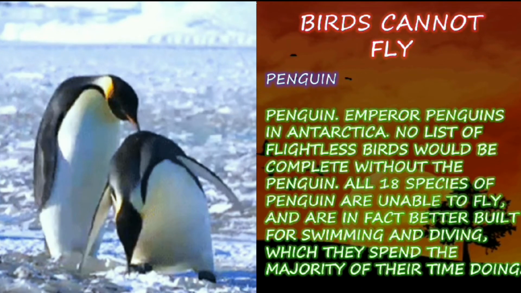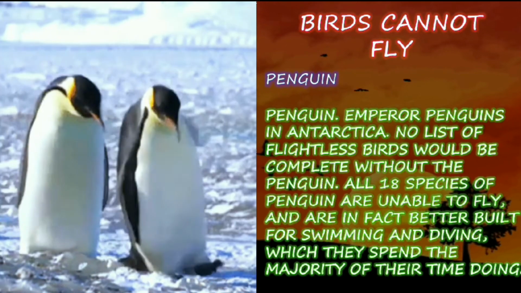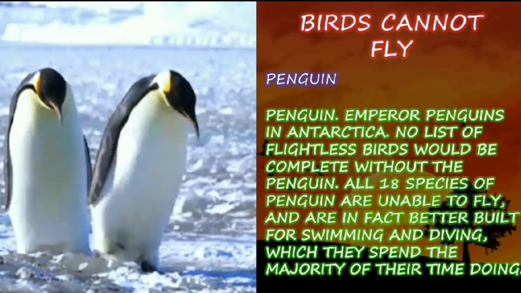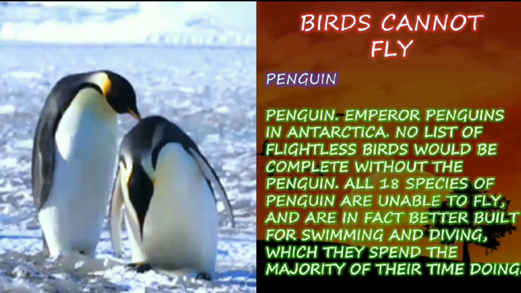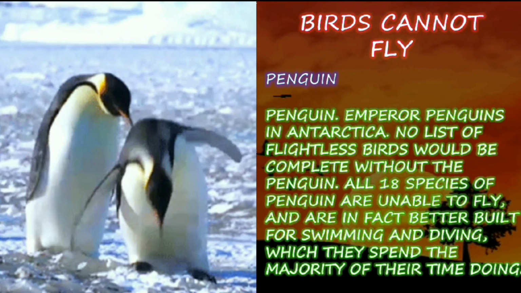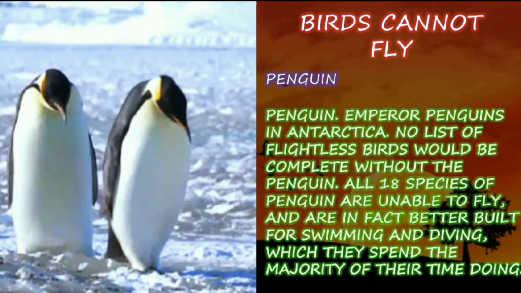All those 18 species are unable to fly and are in fact better built for swimming and diving, which they spend the majority of their time doing. So the penguin always swims and dives in the seas and oceans.